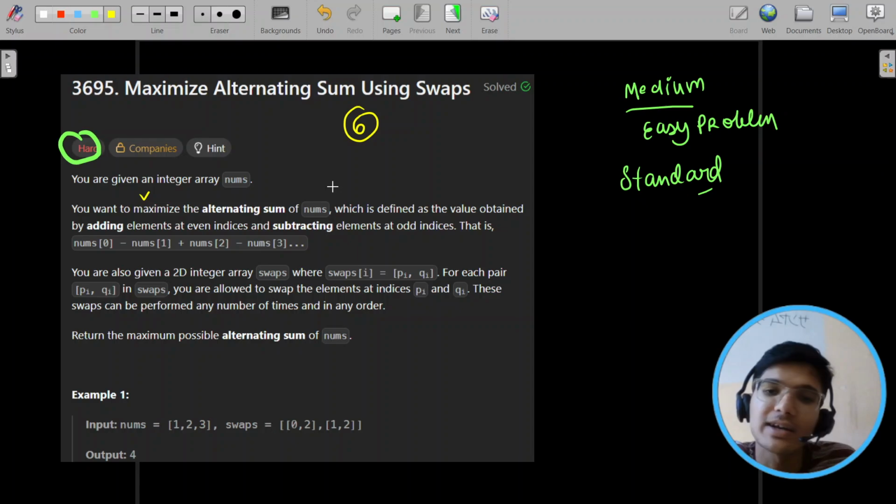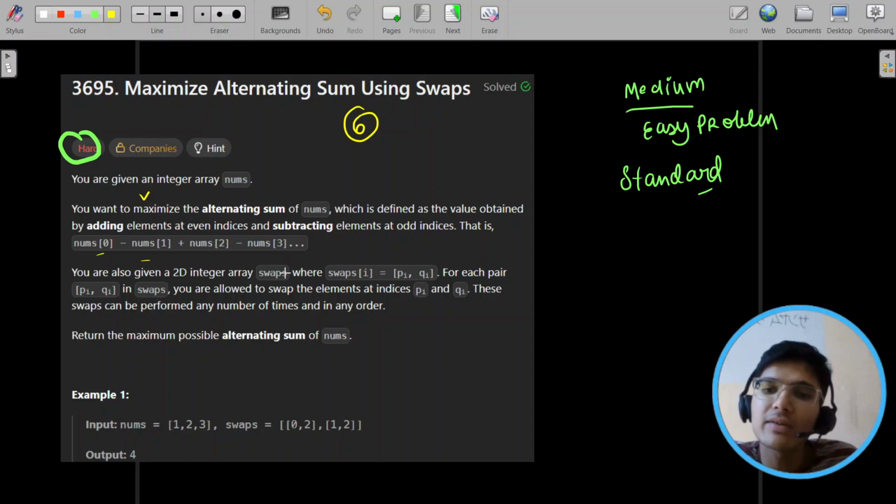You want to maximize the alternating sums of nums, which is defined as the value obtained by adding the elements at even indices and subtracting the elements at odd indices. Okay, तो some reordering something कुछ तो फील आ रहा है कि num 0 minus num 1 and कुछ कुछ तो दे रखा है. अपन को इसको क्या करना है, मैक्सिमाइज करना है क्या? अपन को इसको मैक्सिमाइज करना है.